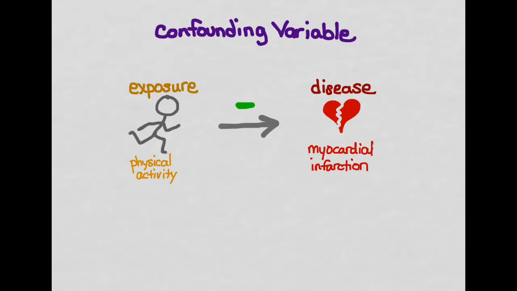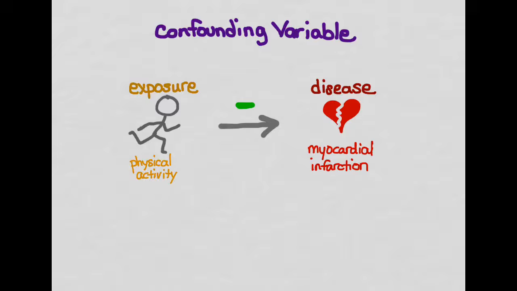Okay, let's consider another scenario, and this time we have physical activity, and again associated with decrease in the disease, myocardial infarction. And in this case, we don't have age as a confounding variable because age is equal in the exposed and unexposed groups.